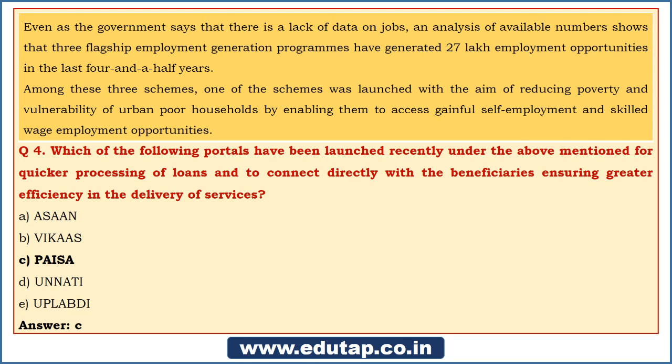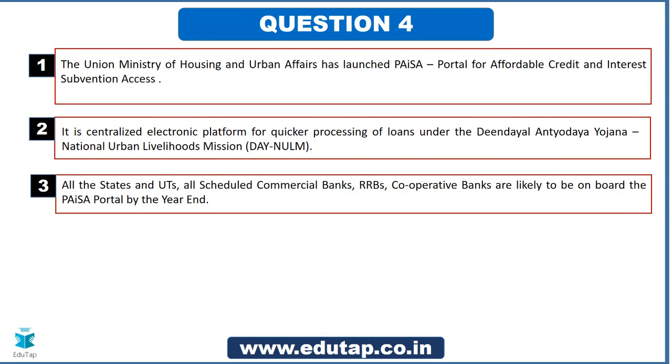This is a portal which has been released. The Union Ministry of Housing and Urban Affairs has launched PESA, that is Portal for Affordable Credit and Interest Subvention Access. It is a centralized electronic platform for quicker processing of loans under Deen Dayal Antyodaya Yojana.